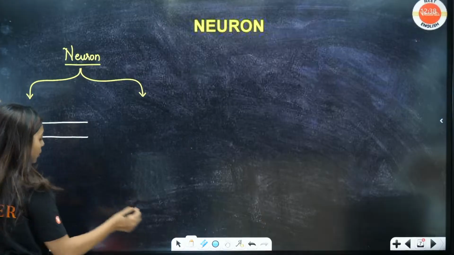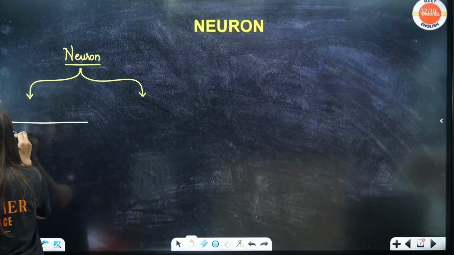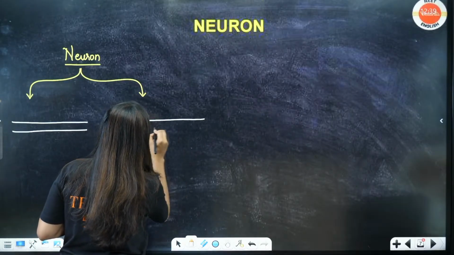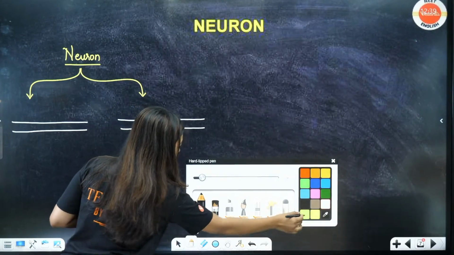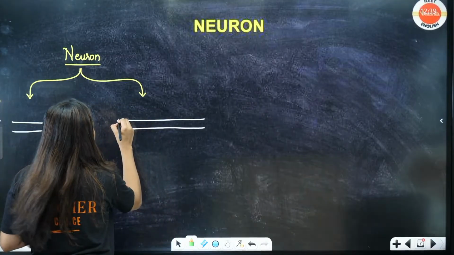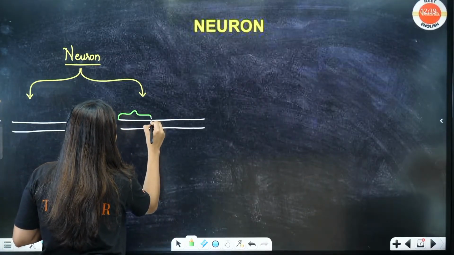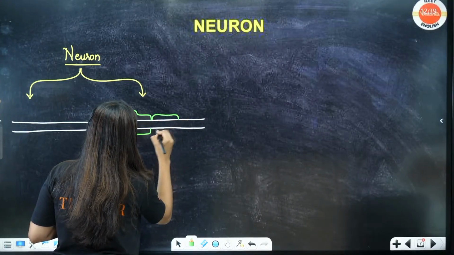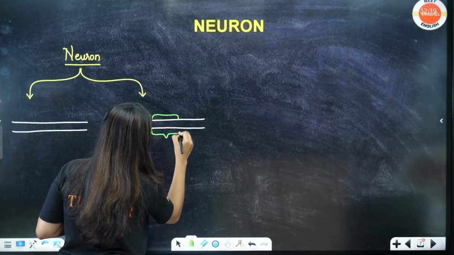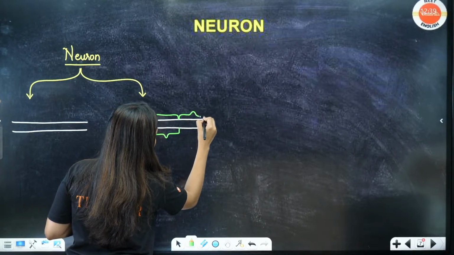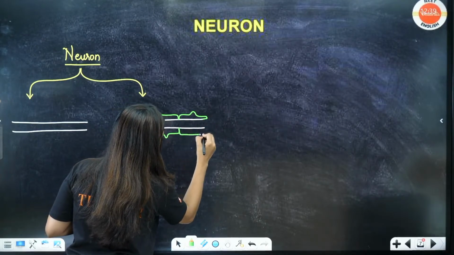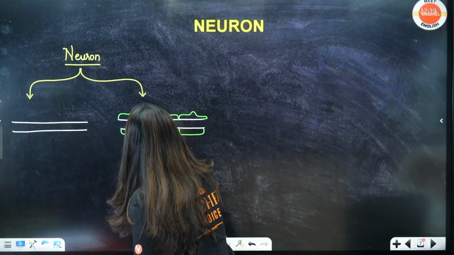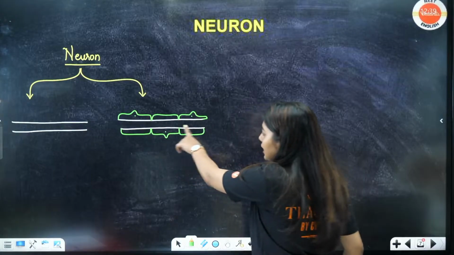Okay, this is one neuron. See what I'm drawing. And whatever you want, you draw. So here, what do you see? You are seeing the cells.